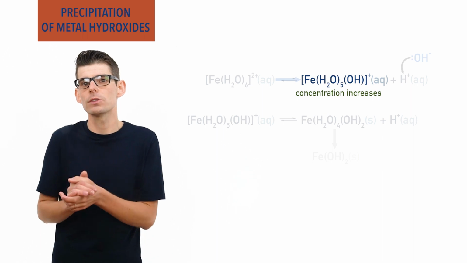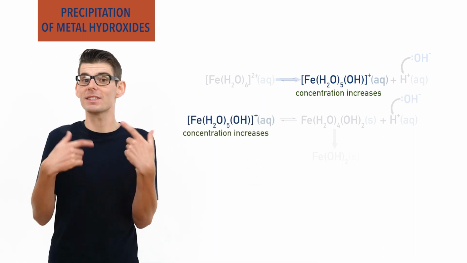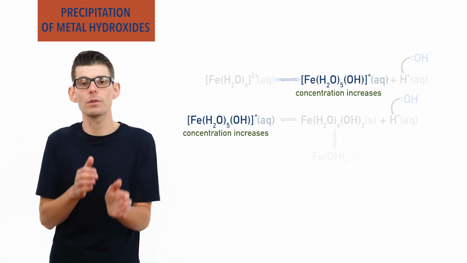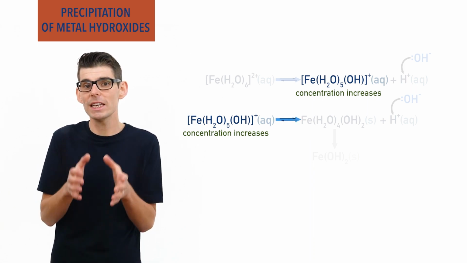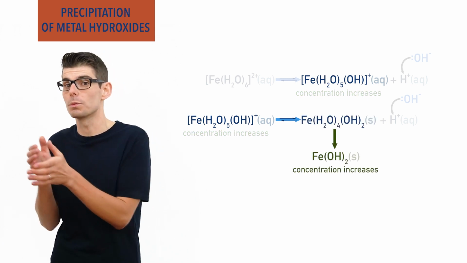The increasing concentration of these ions causes the position of equilibrium for the second reaction to shift to the right as well, causing an increase in the concentration of the Fe(H2O)4(OH)2 precipitate.